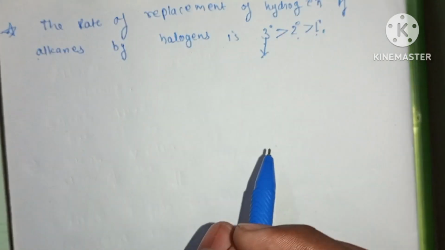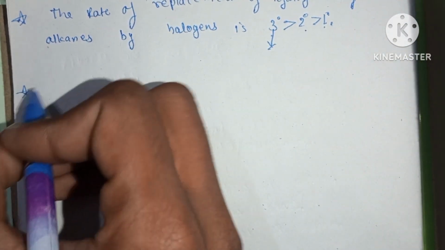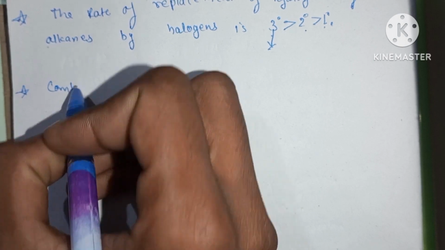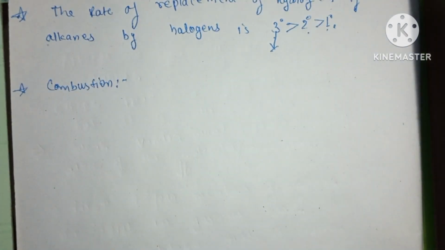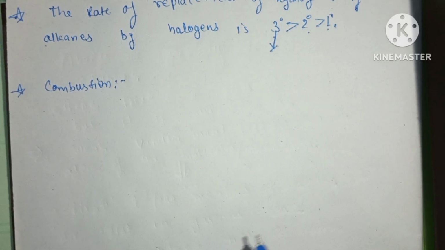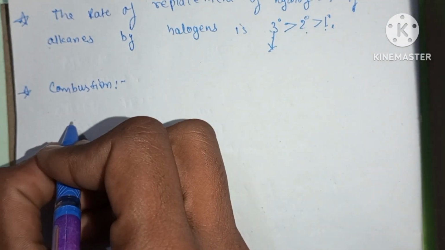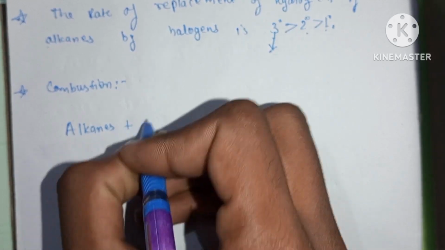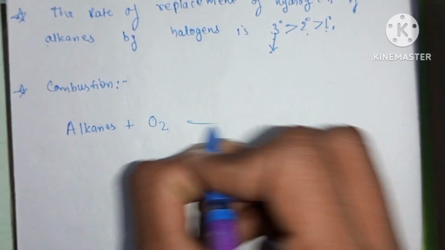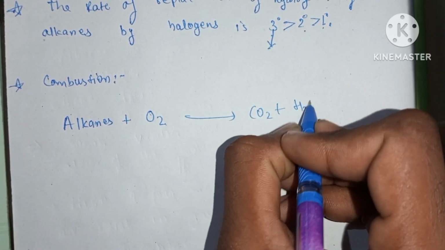And the next chemical property of alkanes is combustion. As we already know, combustion means burning of anything in the presence of oxygen. So alkanes plus O2 gives CO2 plus H2O.